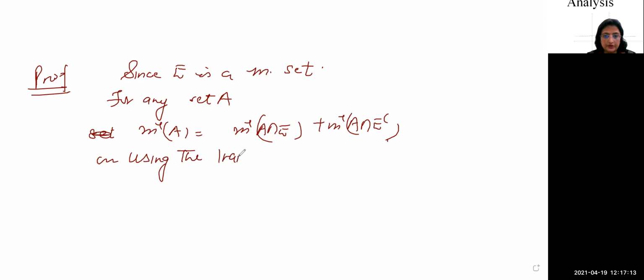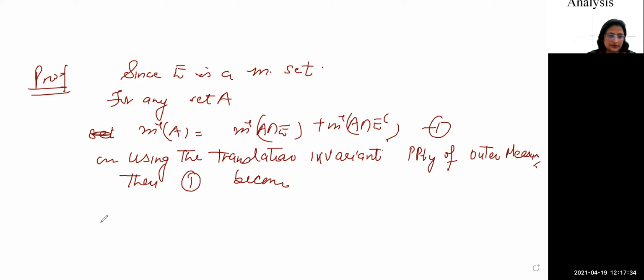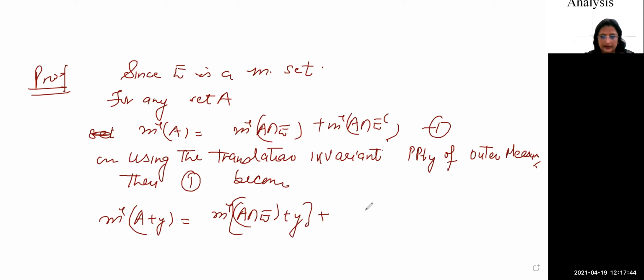Now using the translation invariant property of outer measure. In outer measure, this property already holds, okay? Number one, then one becomes: we add y to A, m star of A plus y equals m star of (A intersection E) plus y, then plus m star of (A intersection E complement) plus y, right?